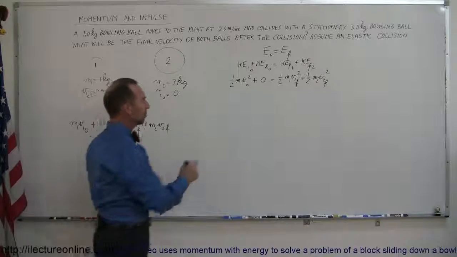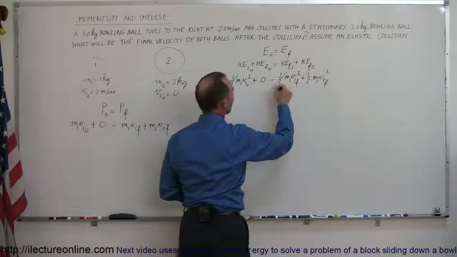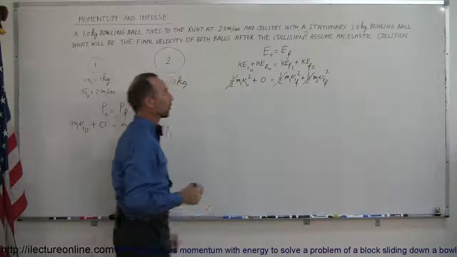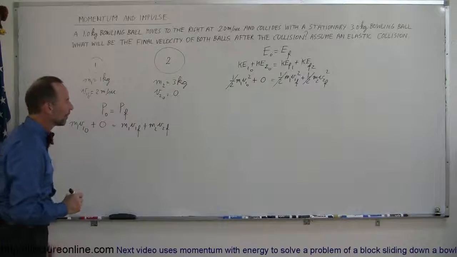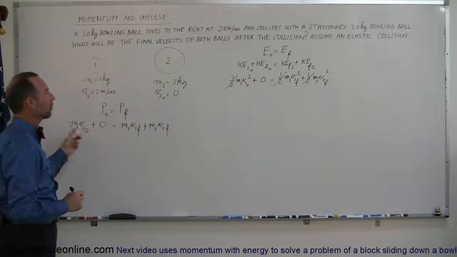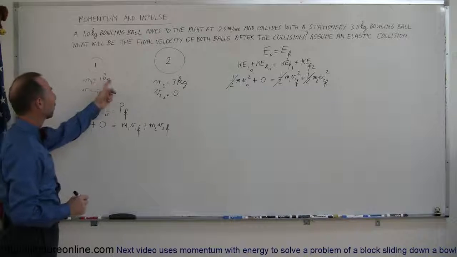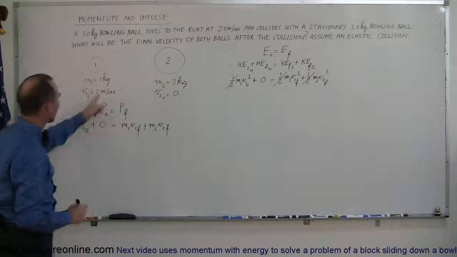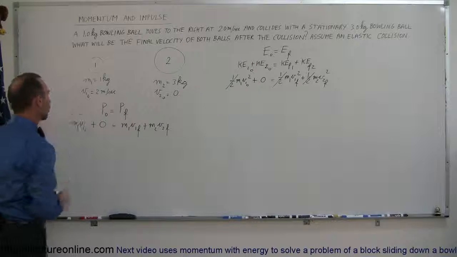Well, first of all, looking at this equation, I can see that we can multiply both sides of the equation by 2 to get rid of the 1/2. And then let's plug in the values for the masses and for the velocities that we know. Since the mass is 1 for the first ball and 3 for the second ball, and the velocity is 2 for the first ball, let's plug those values in.